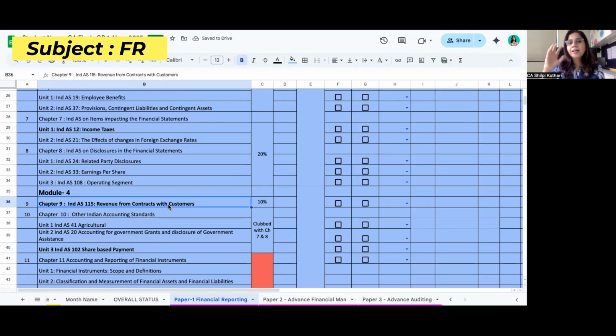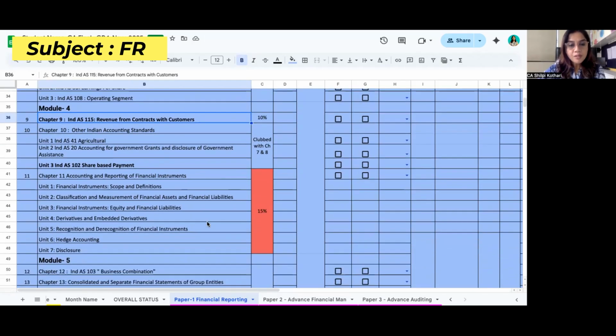So I insist everybody go through this chapter properly. It's not only used in this chapter for the purpose of the exam. We will have to use it in future also. So in days 15, take your own time to understand.